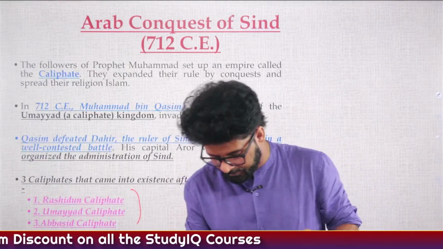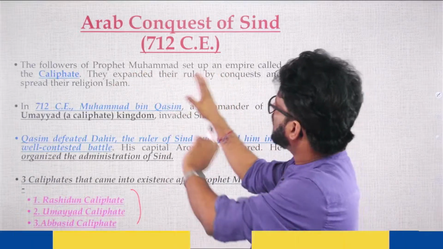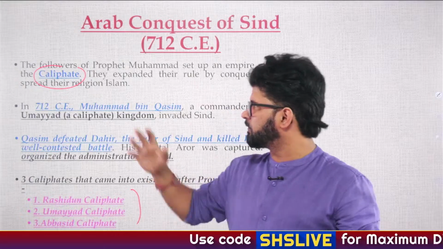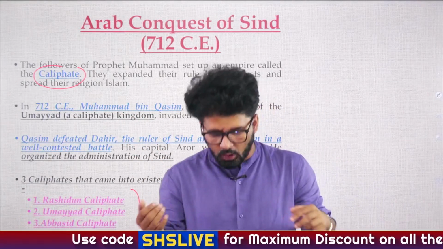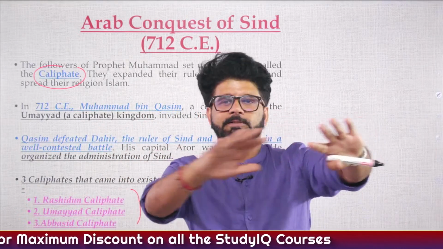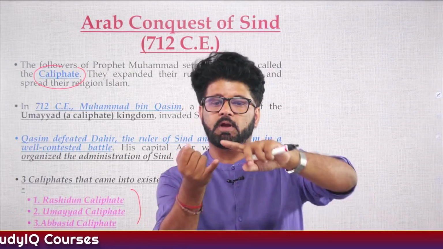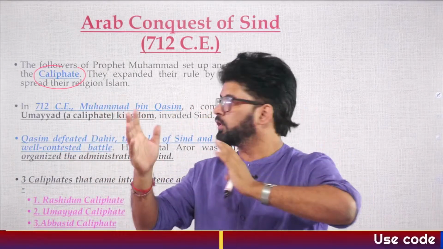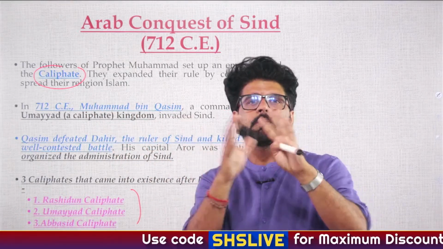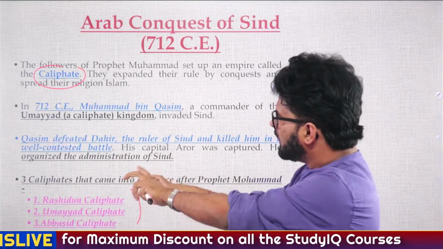7th century AD, Islam has arrived, and here the followers of Prophet Muhammad will establish something called the Caliphate. And you may have heard about Caliphate. Caliphate was in use even in modern history. When we talk about the First World War, you know what happened, when we talk about the non-cooperation movement, we talk about Maulana Ali, Shaukat Ali and the Ali brothers, the Khilafat movement, that is also associated with Caliphate. So that will help you in remembering the Caliphate thing. But here we are concerned with the starting Caliphates or the earlier Caliphates.